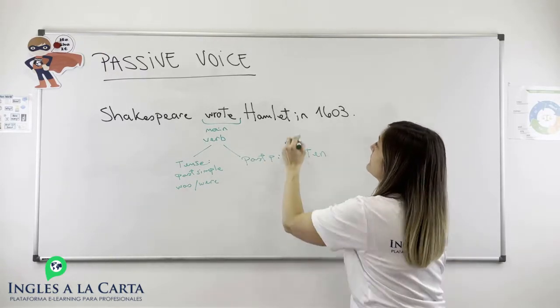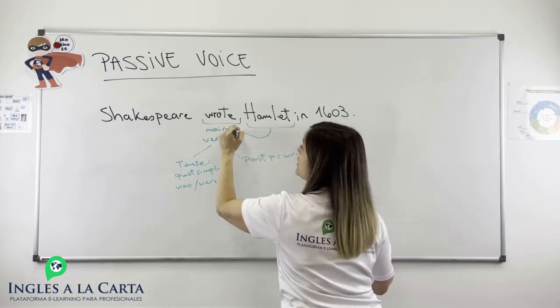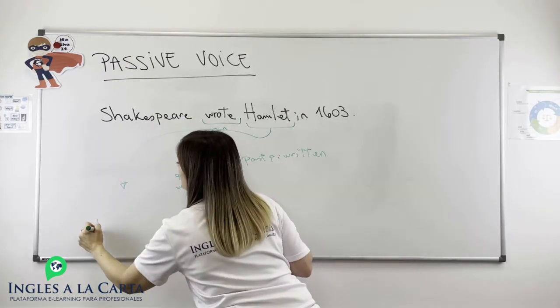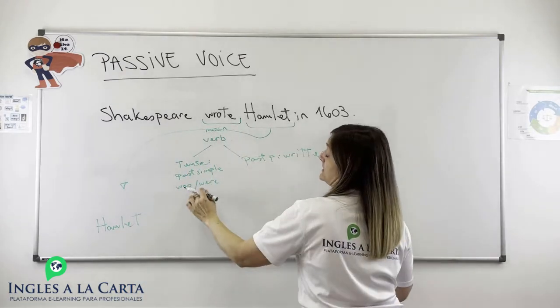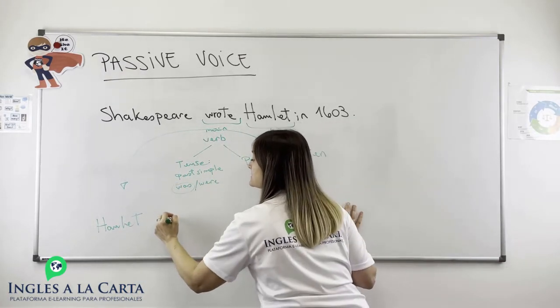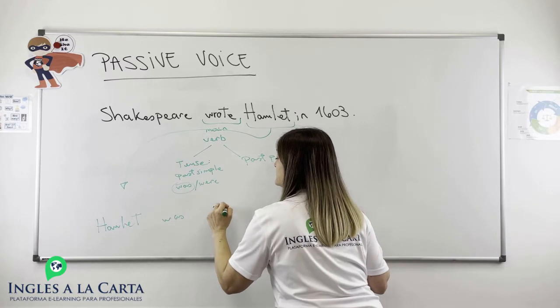And we have Hamlet, this is the object. Hamlet was written.